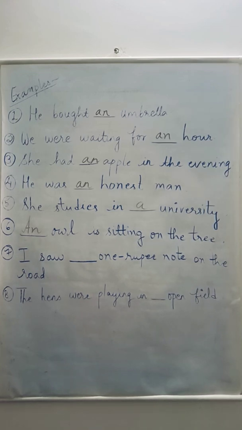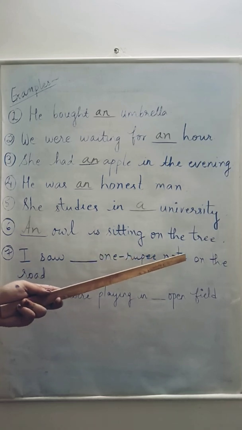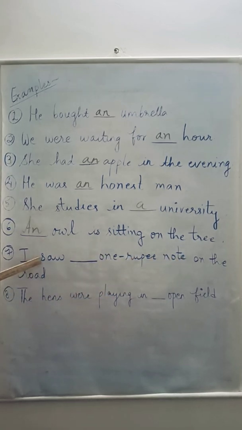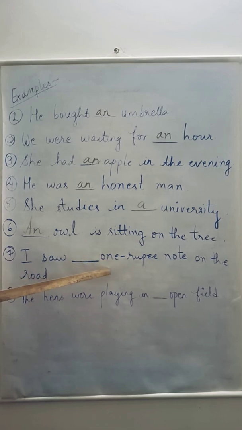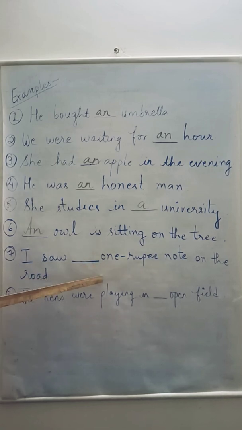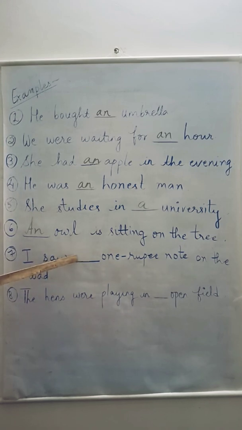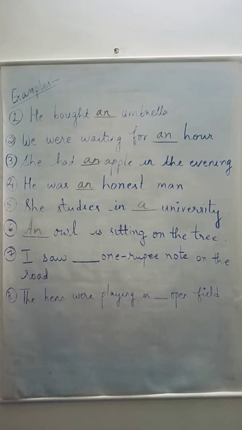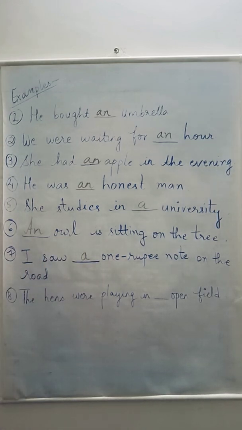Now seventh sentence, I saw dash 1 rupee note on the road. Now here 1. Even though this begins with a vowel, when we pronounce 1, do you hear a vowel sound? No. You do not hear a vowel sound. Instead, you hear a consonant sound. So here, which article will be inserted? Here you will write A. I saw a 1 rupee note on the road.